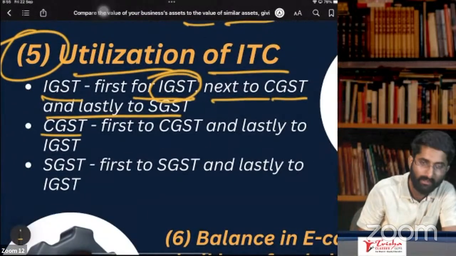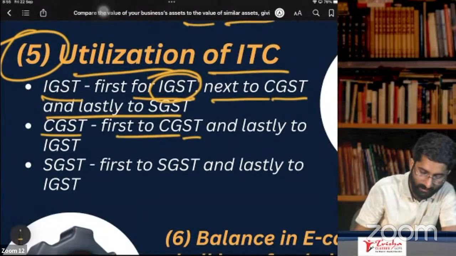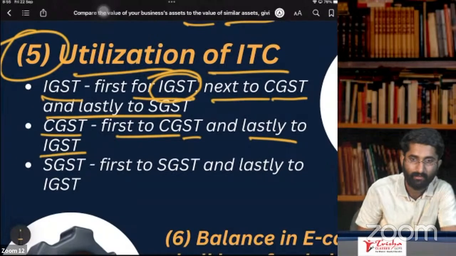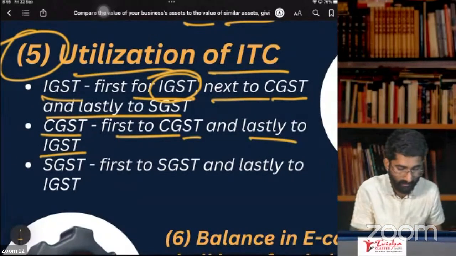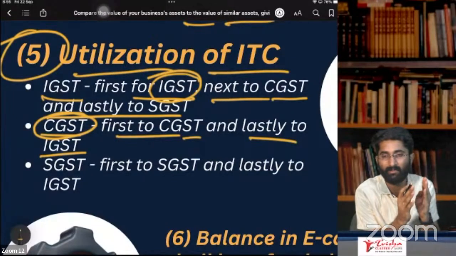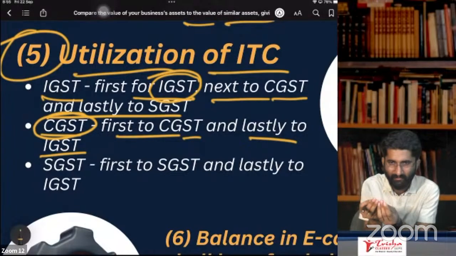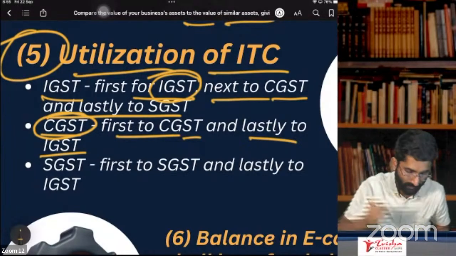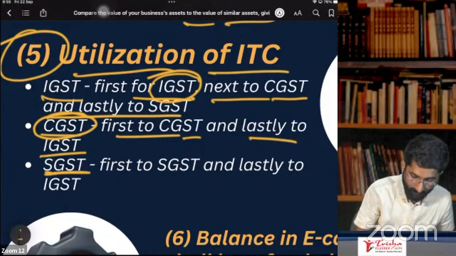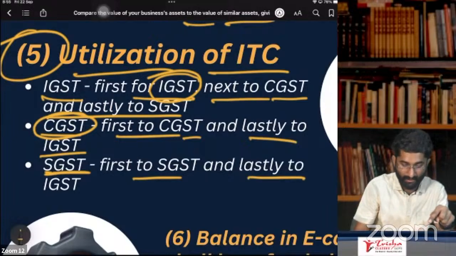CGST input: first use it for CGST, and lastly for IGST. You can first see that CGST input is available. First utilize it for CGST only. Later, if there is anything left, you can use it for IGST. And SGST: first use it for SGST and lastly for IGST.